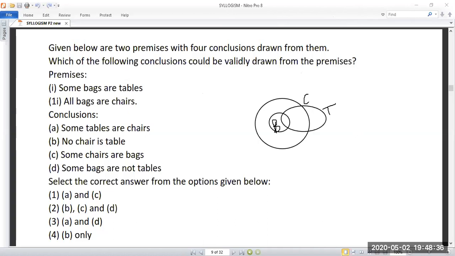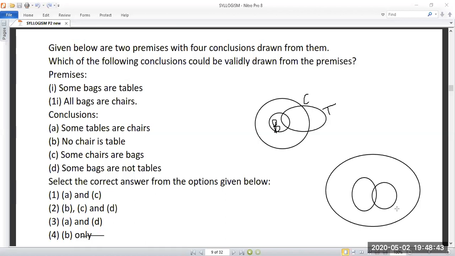I'll draw another circle. So this is another possibility. If you miss this, you will end up with a wrong answer. So this is B, this is T and this is C. After drawing, you have to cross check whether you have done it rightly.